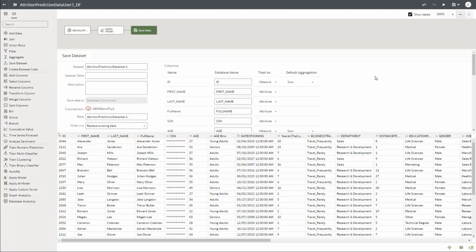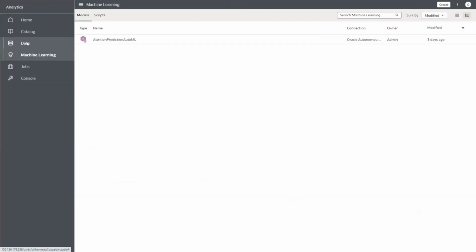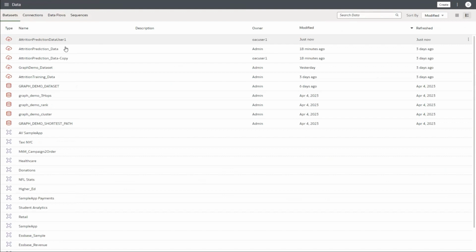Okay, we should now have the new data set. So what I'm going to do, I'm going to go back, and by default, I may come into my ML screen. So again, click on the navigator and traverse to the data, right? So you would have created this new data set, that is attrition prediction data user 1. For you, it could be user 15, user 20, whatever the number is, okay? So that is the one you need to select.